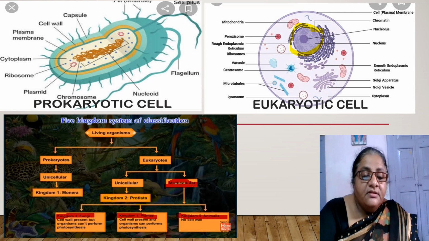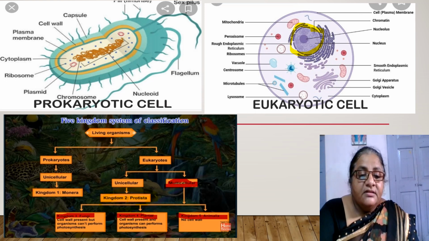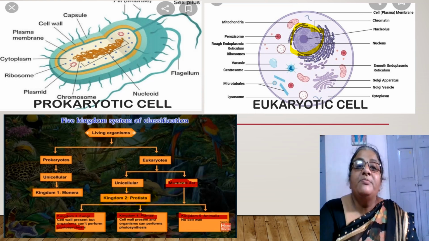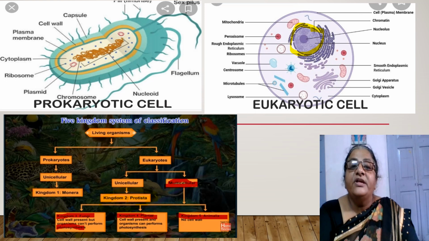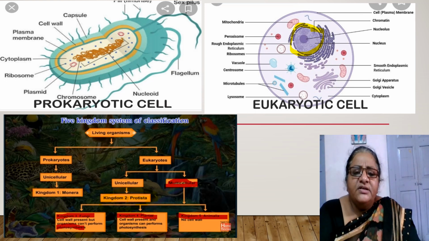Now see what the similarities are. All fungi do not have chlorophyll, but their cells have a cell wall. So the presence of a cell wall becomes important. All fungi have a cell wall, but as they do not have chlorophyll, they are included in the kingdom fungi. Fungi do not move from one place to another.